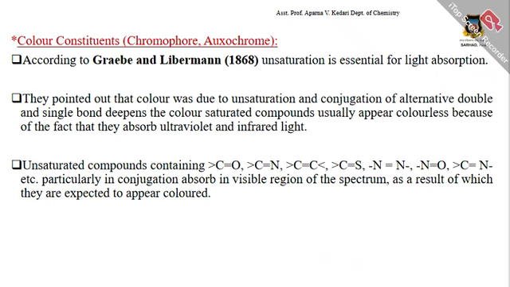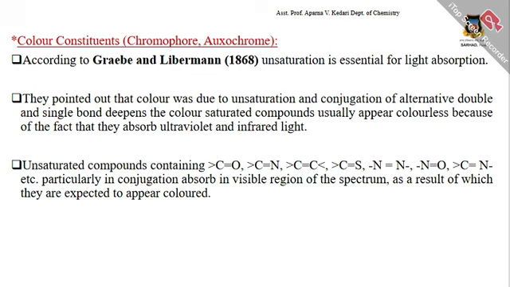Color constitution: chromophore and exochrome. According to Graebe and Liebermann in 1868, unsaturation is essential for light absorption. They pointed out that color was due to unsaturation, and conjugation of alternate single and double bonds deepens the color.